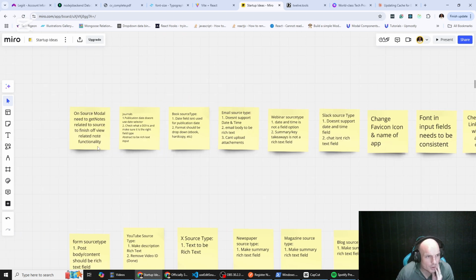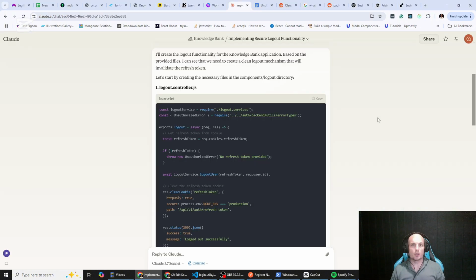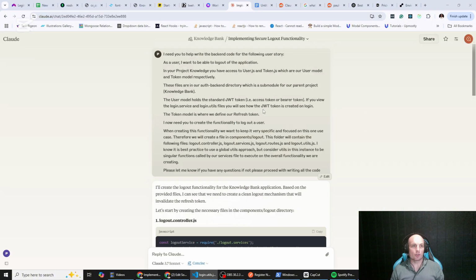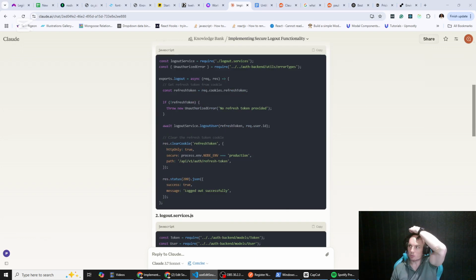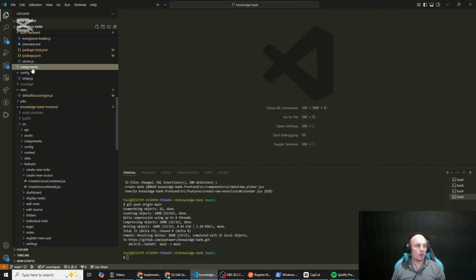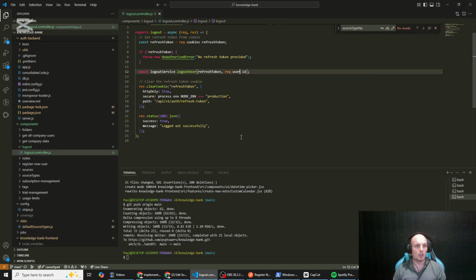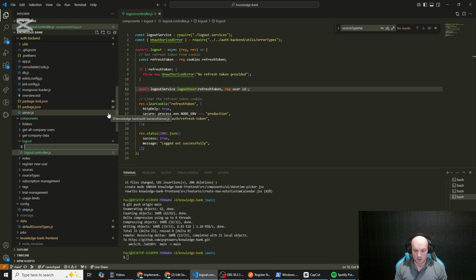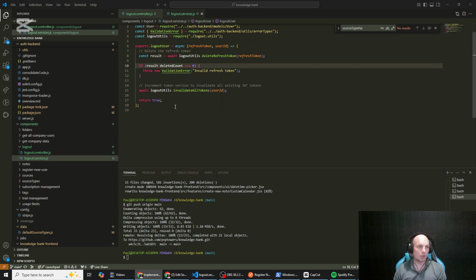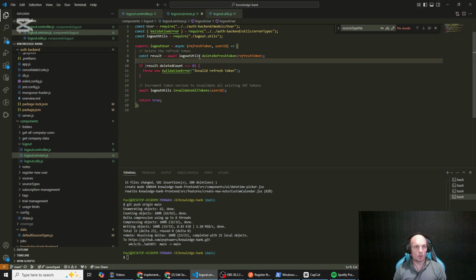Okay, looks like we have fixed that up potentially, because I'm shuffling some of these notes. As I said, I recorded this a little while ago, so memory is a little bit rough, and now we're moving on to some logout functionality. A little bit surprising, I didn't create any logout functionality. So what we're doing here is setting up the backend for that.